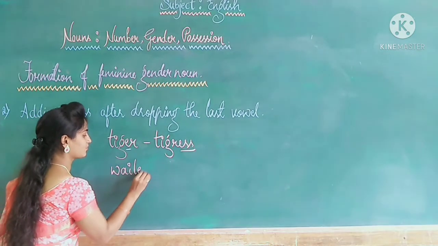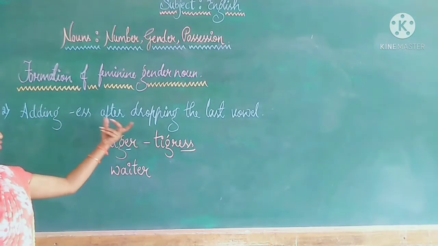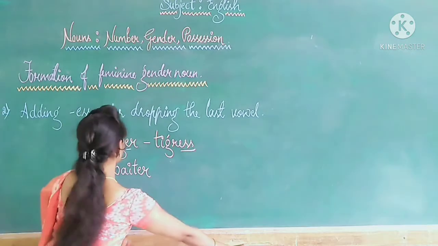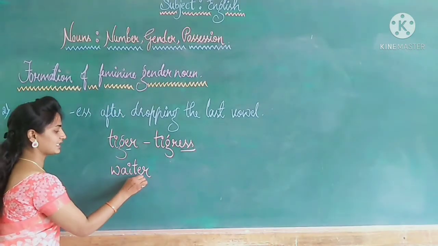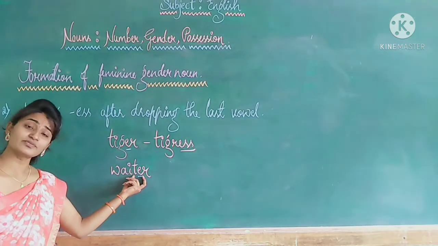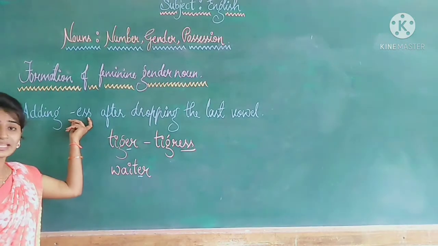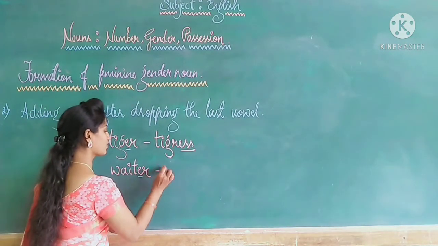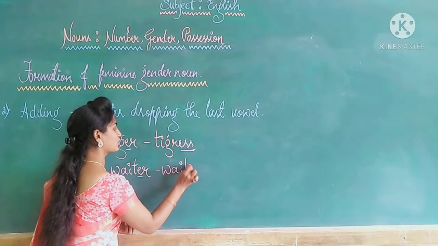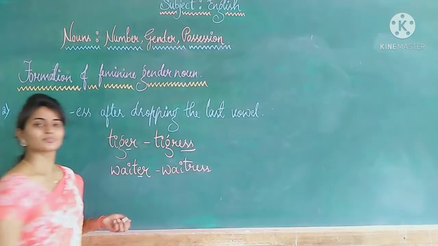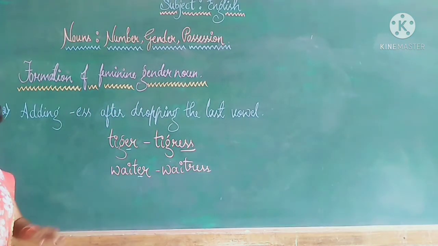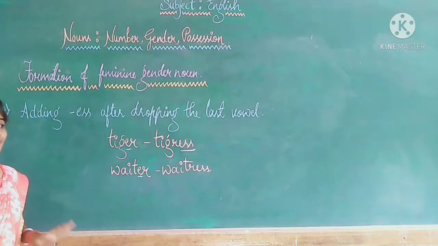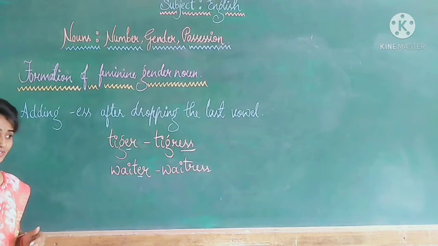Can I give more examples, children? Waiter. What does it say? Dropping the last vowel. Which is the last vowel here? E. After dropping this, what do we have to do? Add E double S. So it becomes waitress. I have taken only 2 examples. When you solve the exercise, you will come across different words.